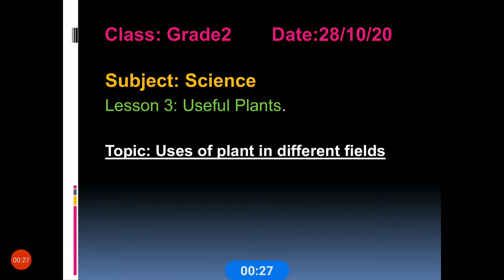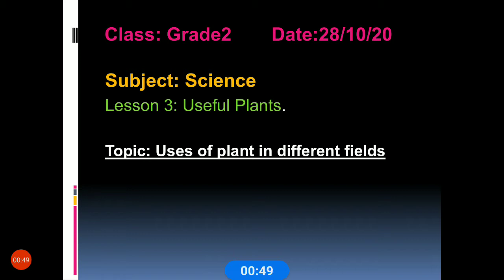Okay, in lesson 3, the topic is uses of plants in different fields. Last time we saw uses of plants in terms of food. Food from the plant we have discussed. Today we will discuss how plants are useful in different fields.